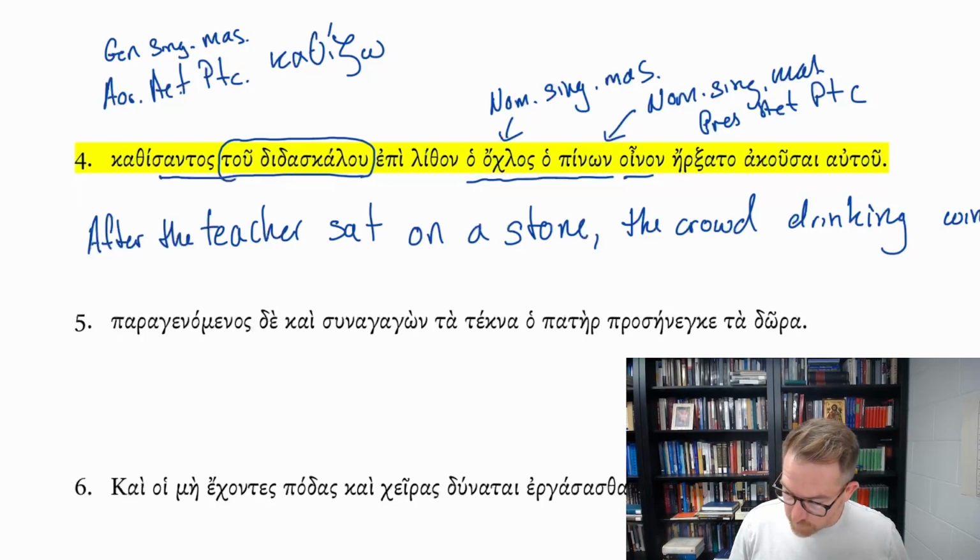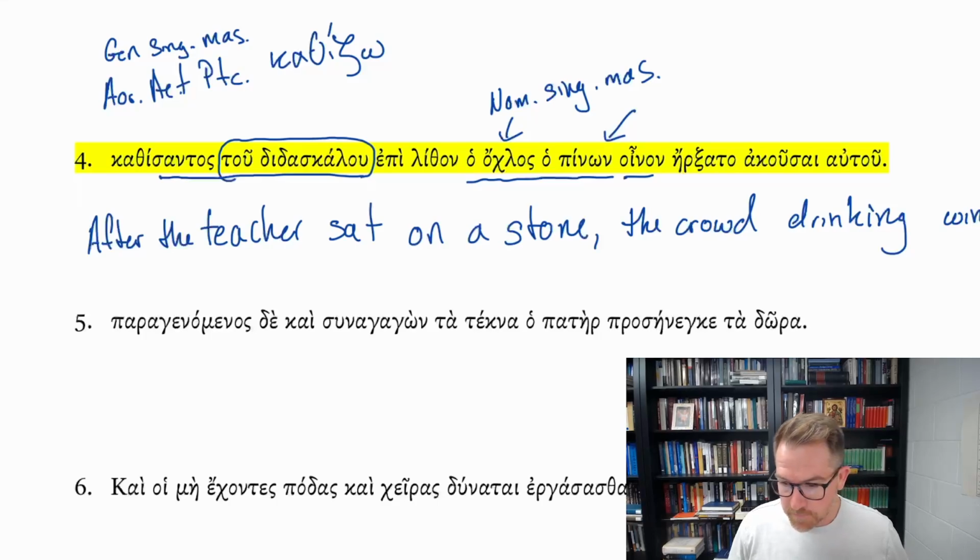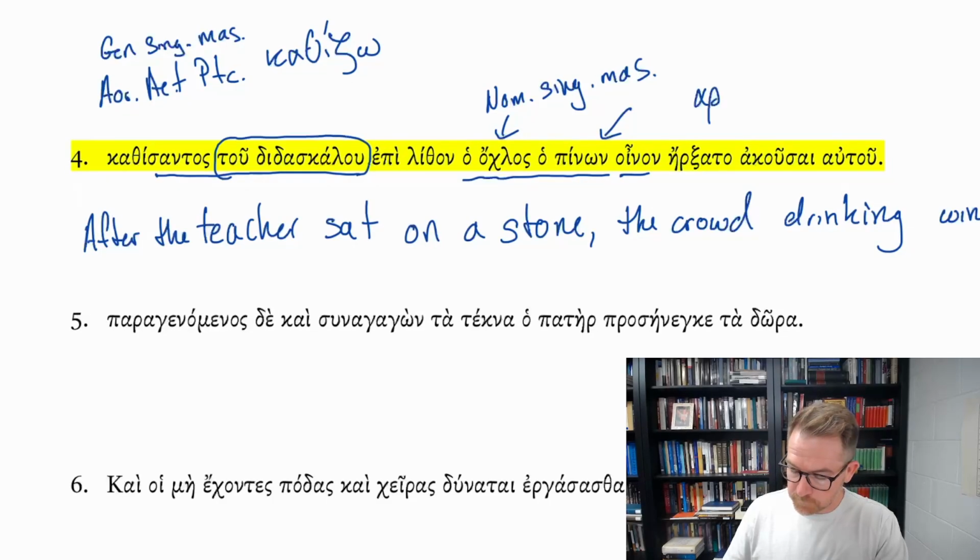So this is from erxato, the verb archo, I begin, I rule. And so it's an aorist.